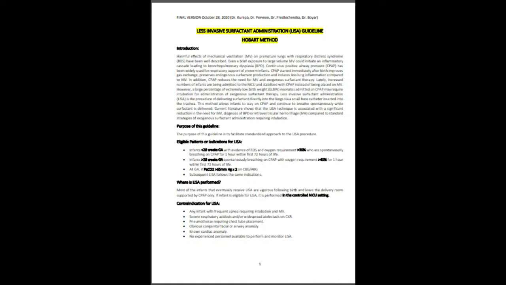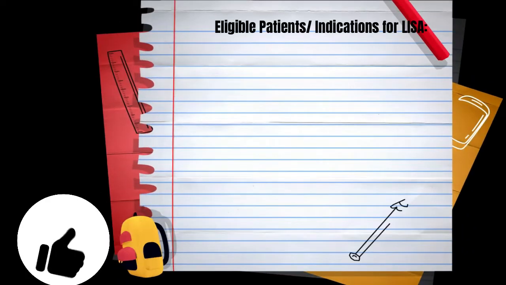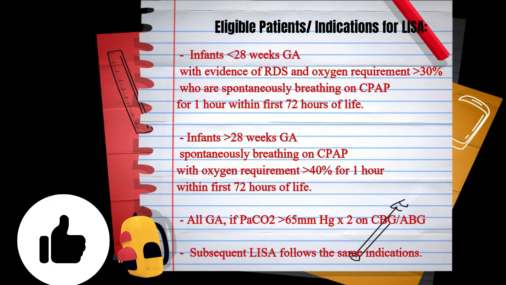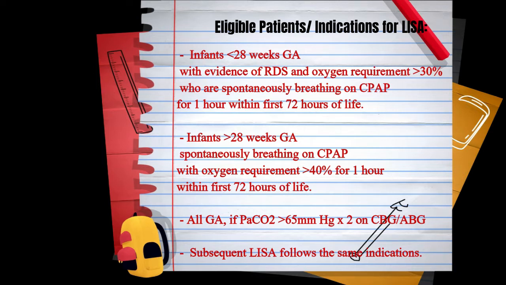Please review division guidelines prior to beginning the procedure. Patients eligible for LISA are infants less than 28 weeks gestation with evidence of RDS and oxygen requirement greater than 30% who are spontaneously breathing on CPAP for 1 hour within the first 72 hours of life, or infants greater than 28 weeks gestation spontaneously breathing on CPAP with oxygen requirement greater than 40% for 1 hour within the first